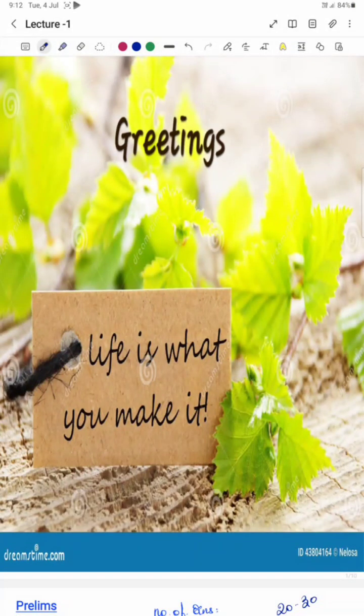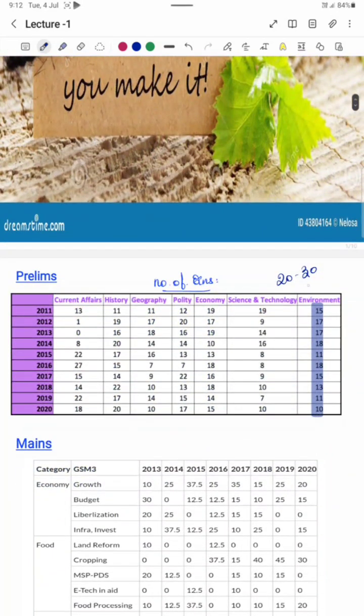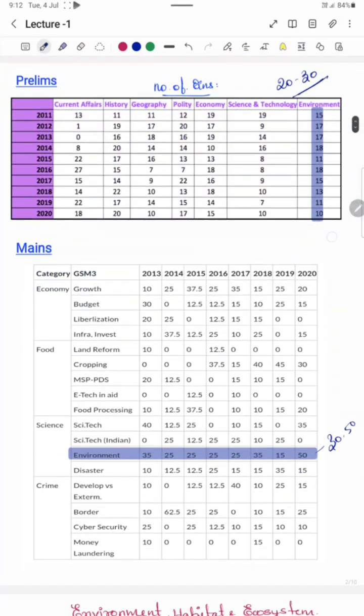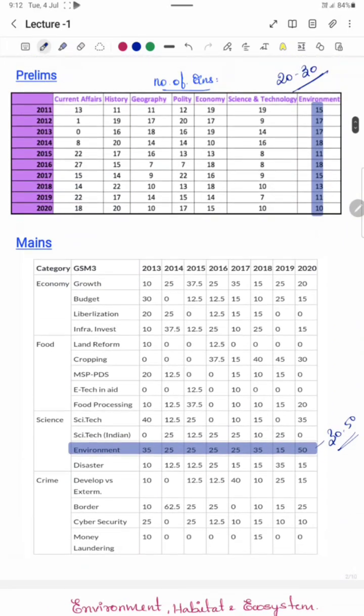Today we are going to start a new subject, that is environment. Environment holds importance in all the stages of UPSC. It accounts for about 20 to 30 marks in prelims and 30 to 50 marks in mains. Though most of the questions in environment are from current affairs, it is important to understand the basic concepts in order to understand those current affairs better.